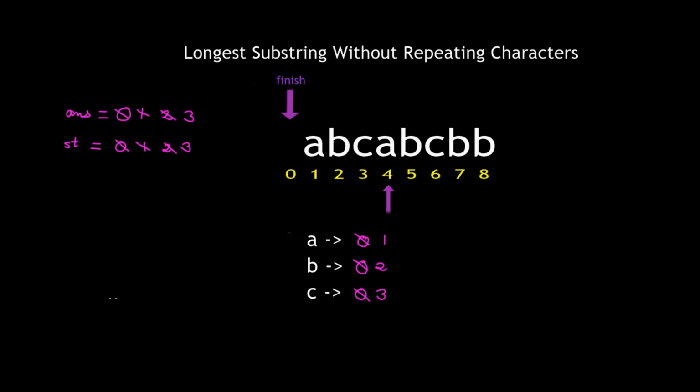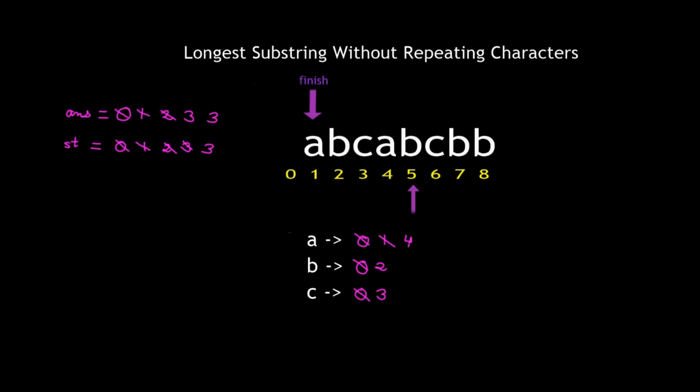Again we move one step forward and now our current character is A. Again we see the last position of the occurrence of A and it occurred at first position, which is greater than the value of finish, and therefore we know that it has occurred in the current string, which is not permissible, and it means that the current string actually started from one position after the last occurrence of A, which is 2, and therefore we mark position 1 as the finish position. The length of the current substring is 3, which means current position minus finish, therefore it remains 3. The value of answer also remains 3 and the last occurrence of A updates to 4.